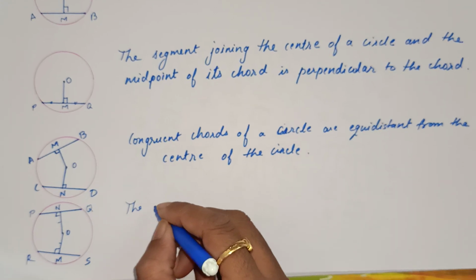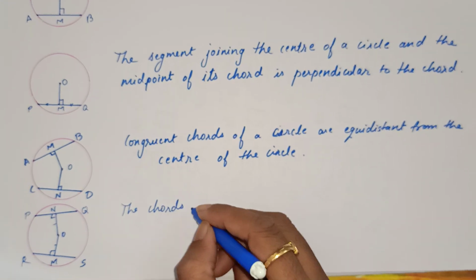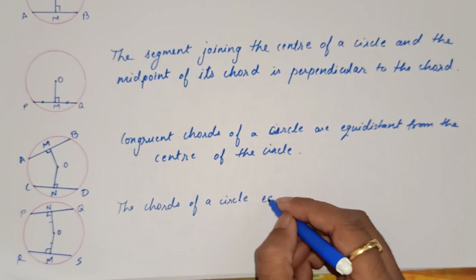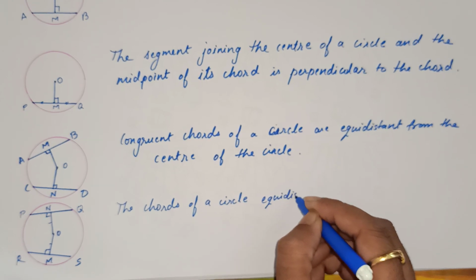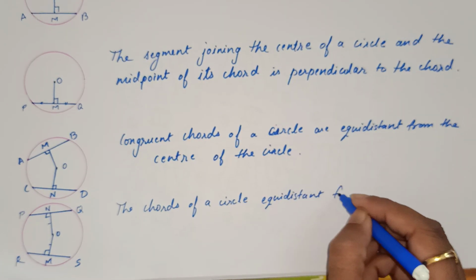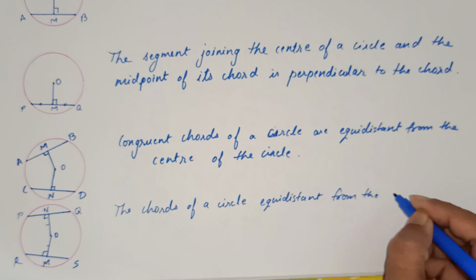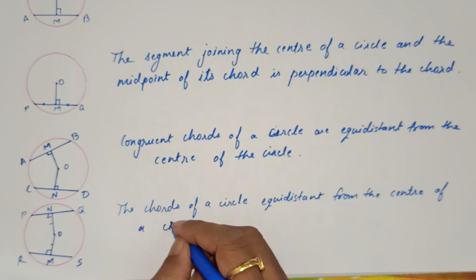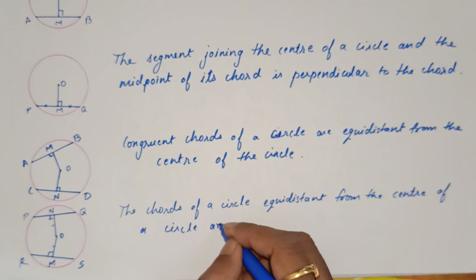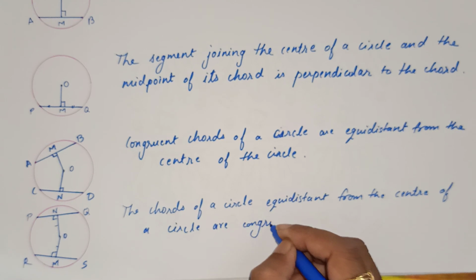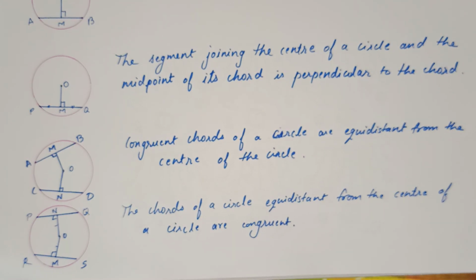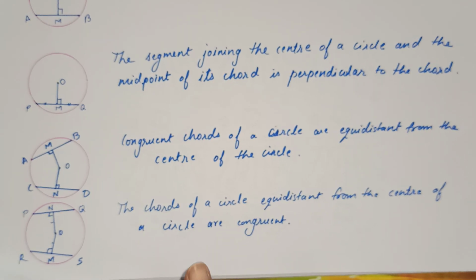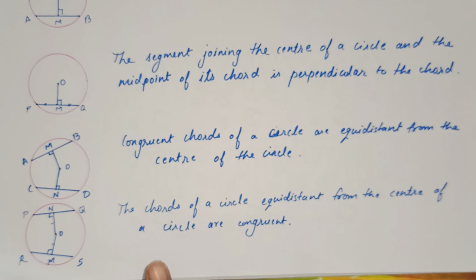The chords of a circle equidistant from the center of a circle are congruent. I hope you have understood this. Recall this. I'll tell you one more thing that you have studied in your previous class. We'll recall that also.